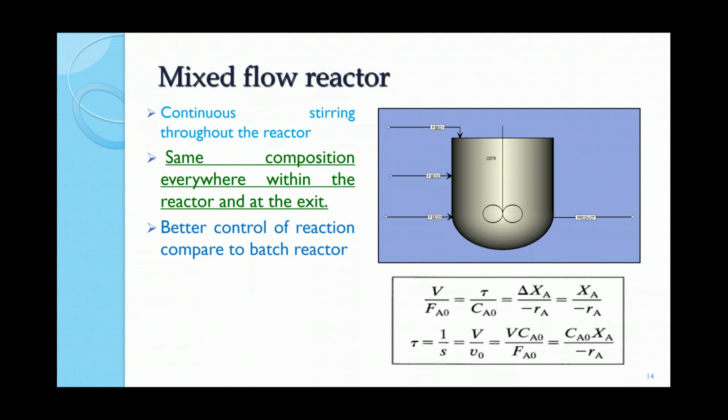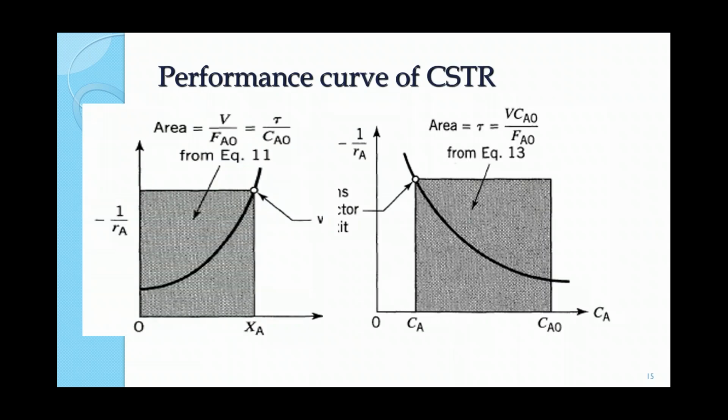So suppose you are planning a 10 kg steel reactor. Our job is to calculate the size of the reactor by this area under the curve. Here we plot rate versus conversion or rate versus concentration. If you see the comparison between the batch reactor and the continuous reactor, the whole area under the curve gives you the size or volume of the mixed flow reactor.